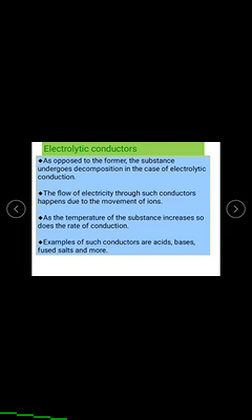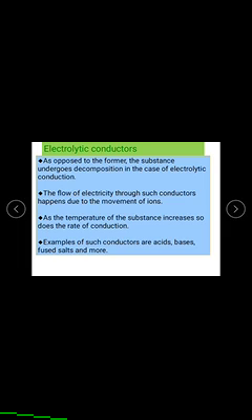Or this can also be defined as the flow of electricity through this type of conductor by the movement of ions. Simply, we can say the flow of electricity through such conductors happens due to the movement of ions. As the temperature of these substances increases, the rate of conduction also increases. Examples of this type of